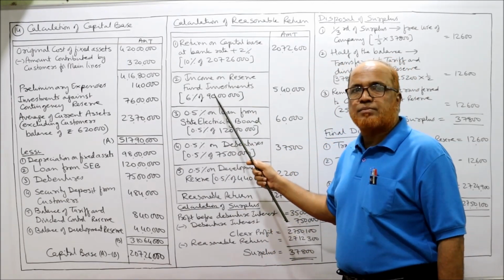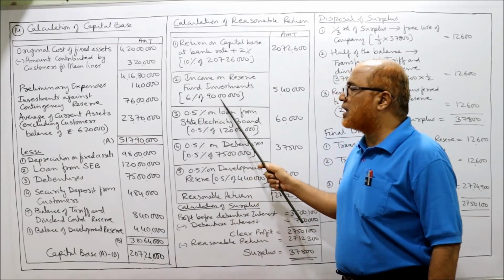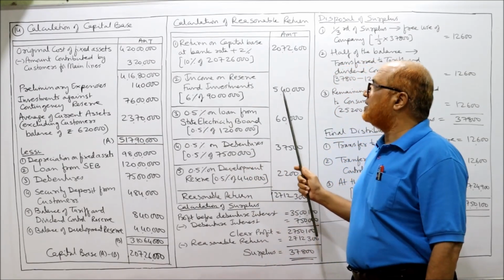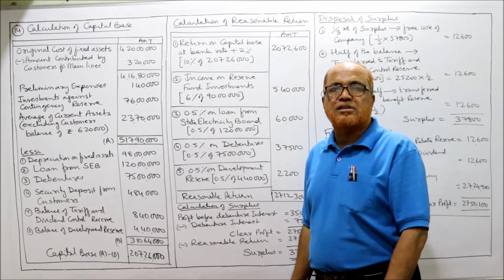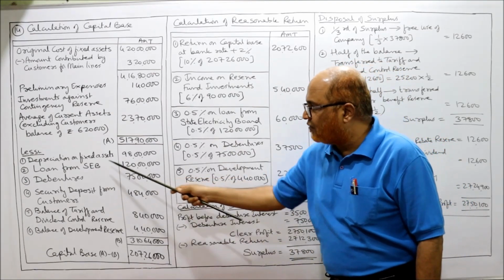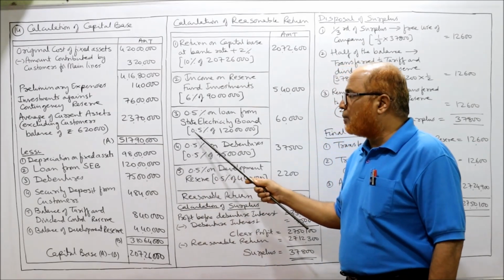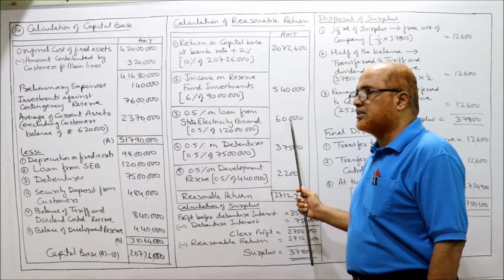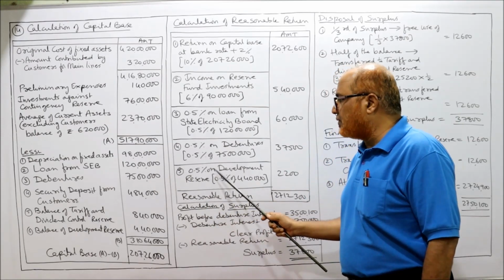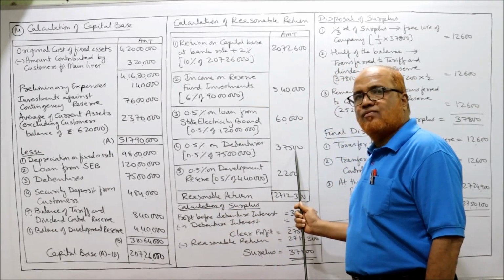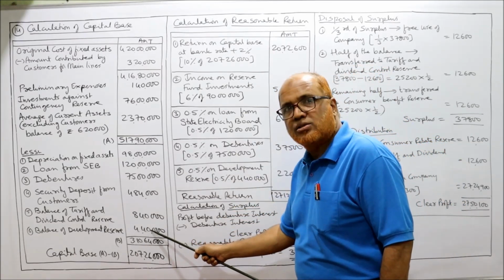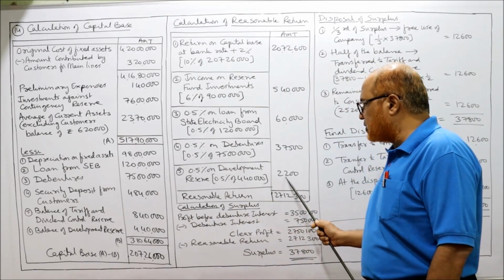Second, income from reserve fund investment. In the problem, reserve fund investment is 90 lakh and the return is at the rate of 6%. So 6% of 90 lakh is 5,40,000. Then half percent on loan from SEB, State Electricity Board. The loan from SEB is 1 crore 20 lakh, so 0.5% of that is 60,000. Then 0.5% on debentures of 75 lakh comes to 37,500. 0.5% on development reserve of 4,40,000 is 2,200.